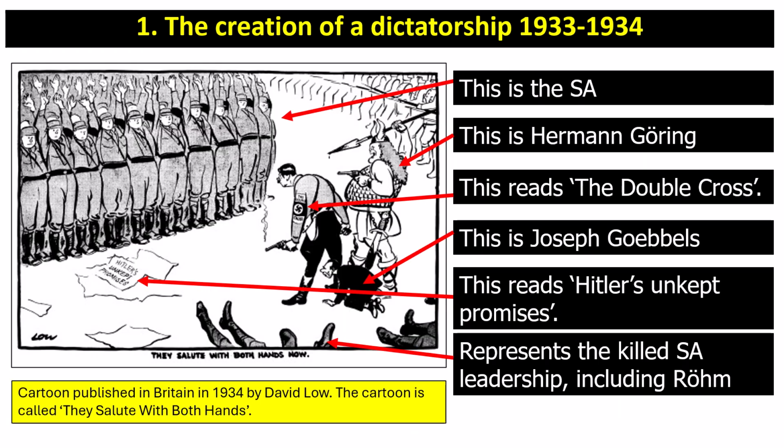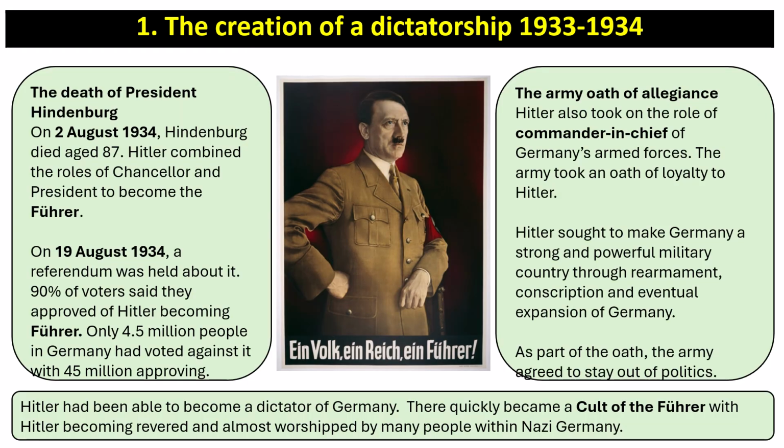And just to analyse this cartoon in a bit more detail, you can see the labels here. The SA with both their hands up, Hermann Göring pictured there. The words on Hitler's arm read the double cross, the sign of his betrayal. Got Joseph Goebbels there as well. That reads Hitler's unkept promises, the idea that he didn't keep his promises to help the working class. And the feet in the bottom right represent the killed SA leadership, obviously including Ernst Röhm.